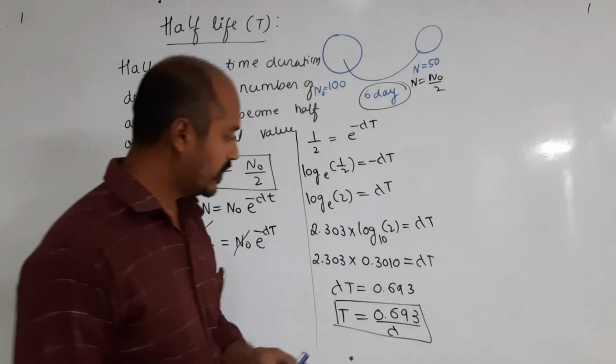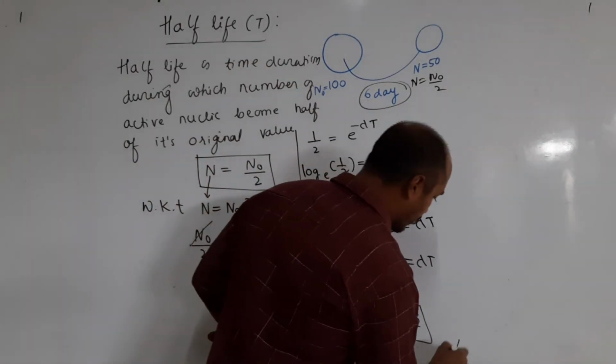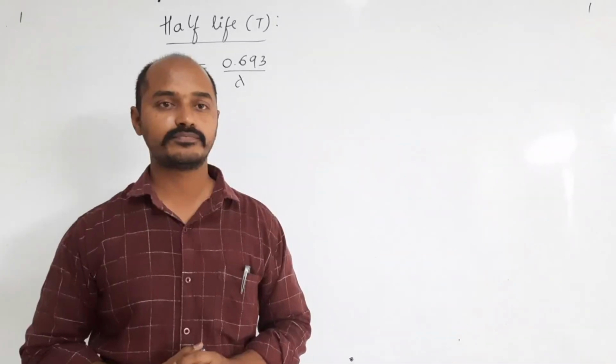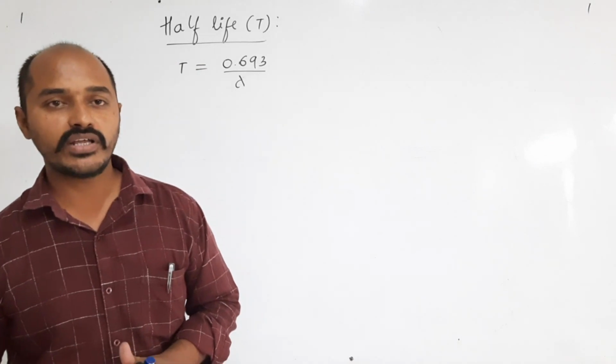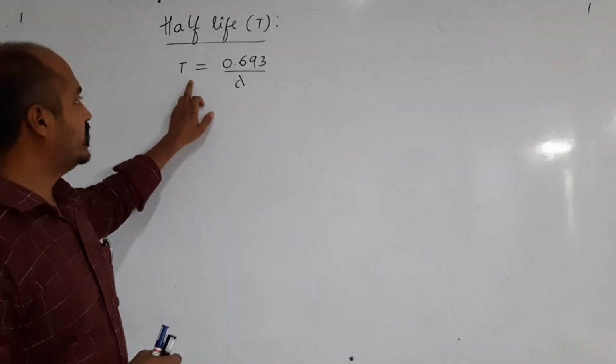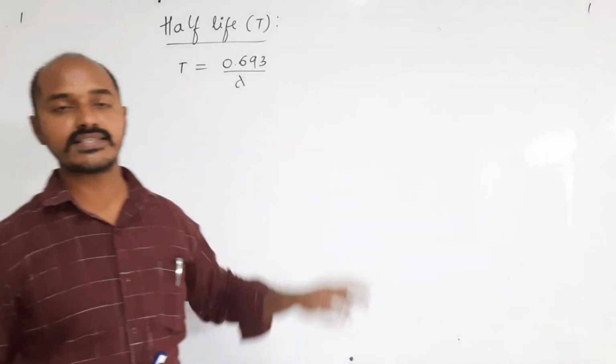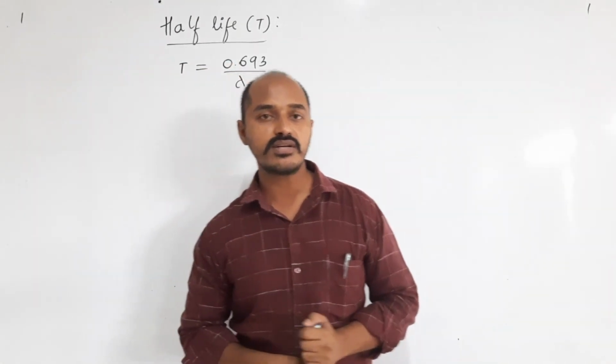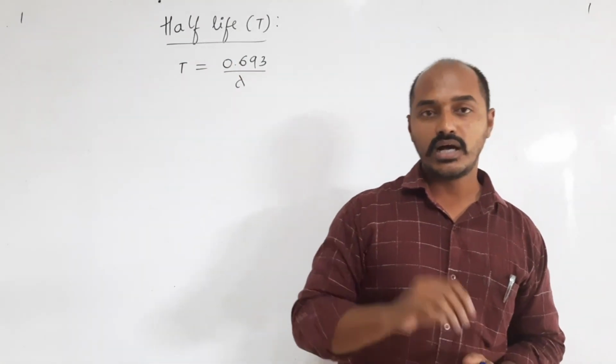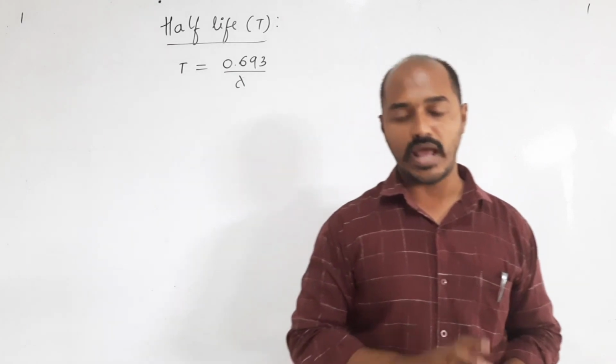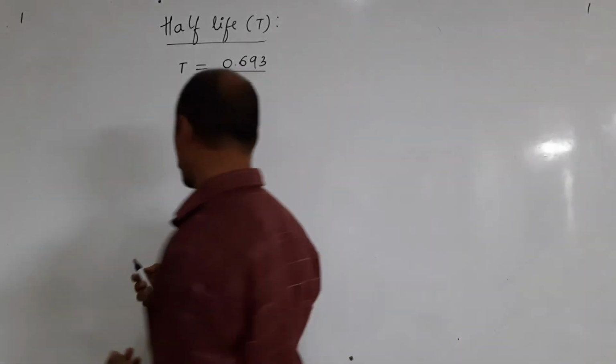Hope you have taken out the screenshot, and this is regarding the half-life. Okay, so we have derived the equation, that is T, the half-life, is equal to 0.693 divided by lambda. Lambda is the decay constant, and here you can say that half-life is inversely proportional to lambda.